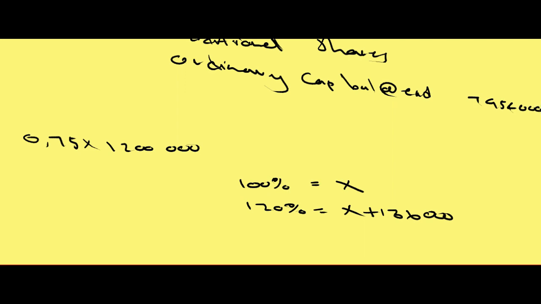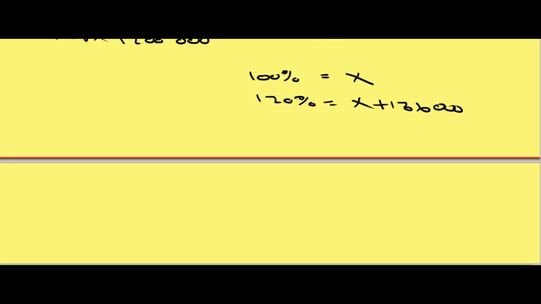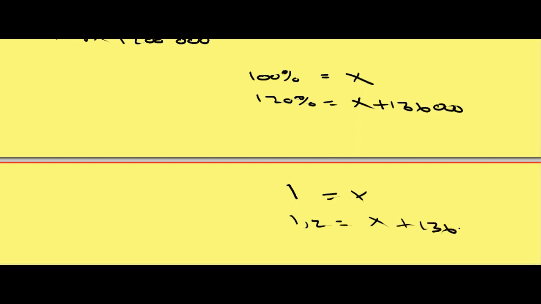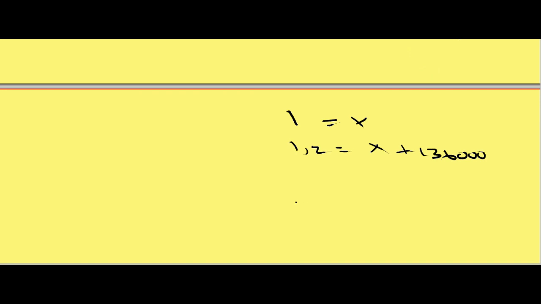But first, before I do that, I want to convert my percentage values. So for this formula to look like this, 1 is equal to x and my 1.2 is equal to my average plus my premium. Then I have to cross multiply. I'll have on the left hand side my average plus my premium of 136,000 given by my 1.2 of my